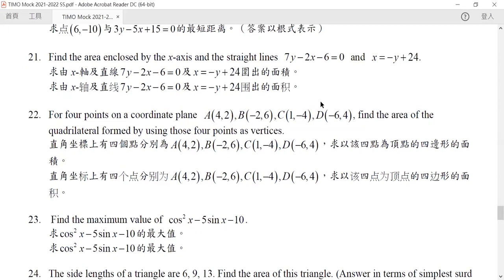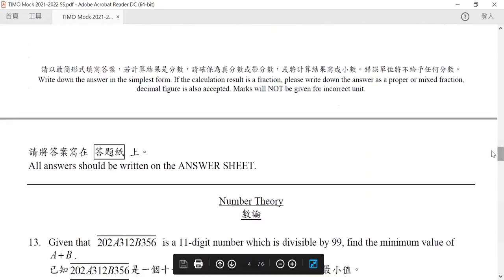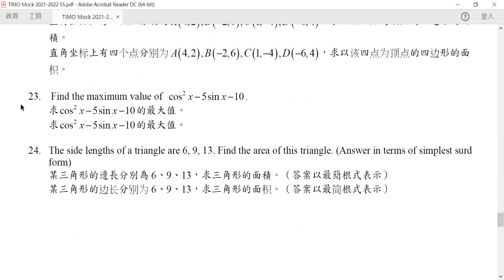So now let's just go to our question 23. Find the maximum value of this. Now, please compare this question. What we are doing here is very similar to our question 12, but the result will be much different. So please do remember to compare this with our question 12.